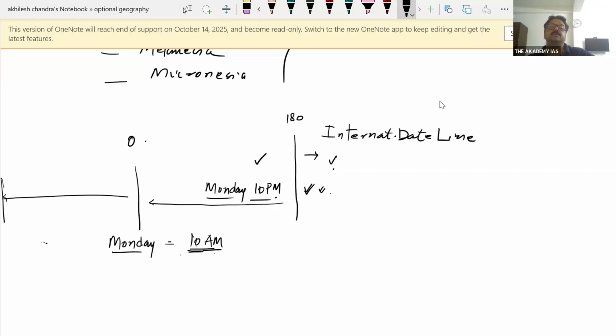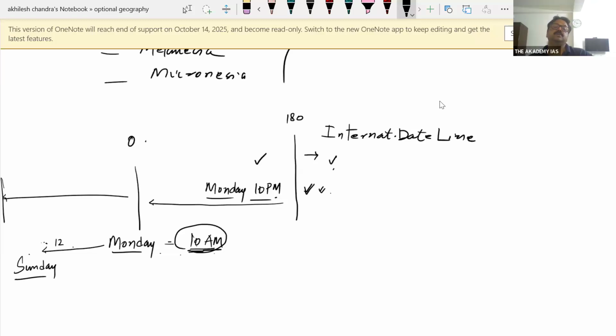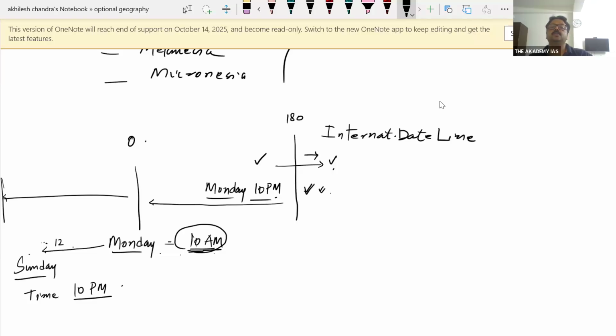So if it is 10 a.m. Monday, तो मंडे से 12 घंटे पहले संडे होगा. क्लियर हो गया बच्चे? और टाइम क्या होगा? 10 PM. So 10 p.m. of Sunday. So there is a difference of 24 hour.